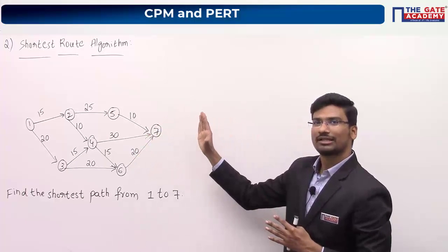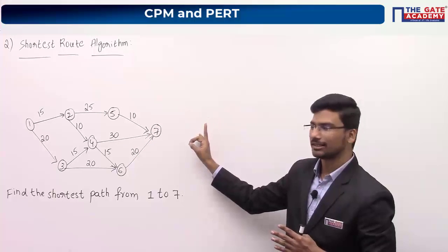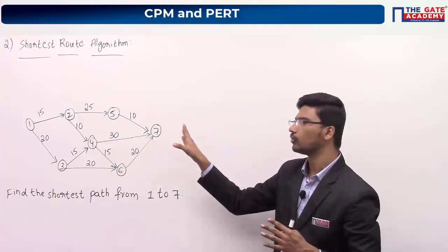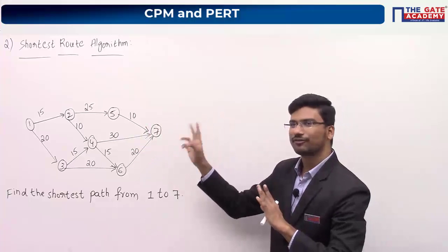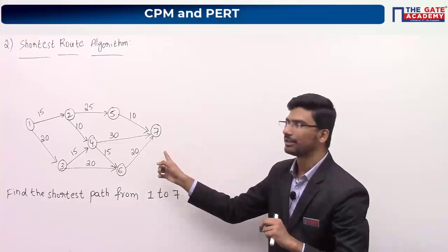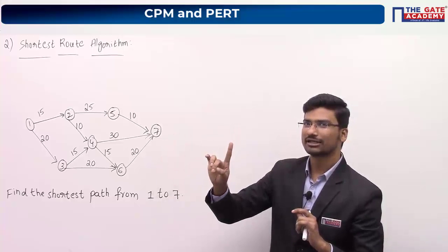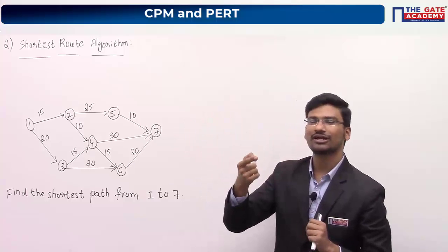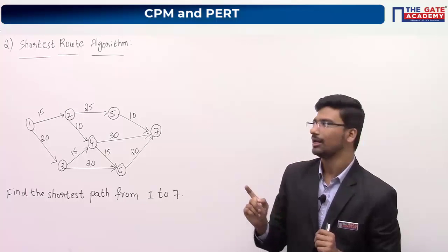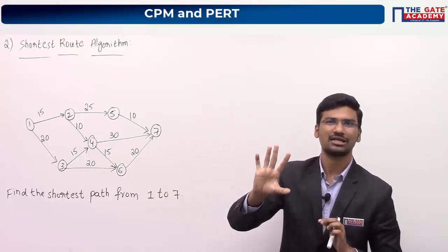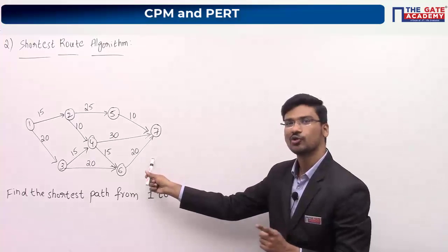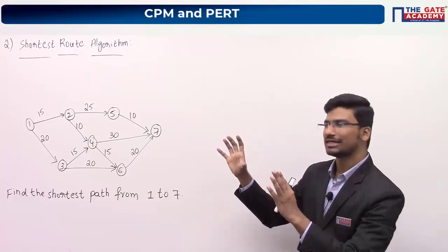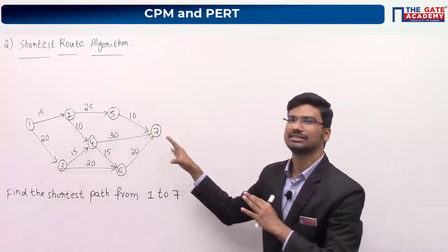Now for this shortest route algorithm, what is the question asked here? You have to find the shortest path from node number 1 to node number 7. Again observe the difference between the previous network diagram and this one. In the minimal spanning tree algorithm we saw a non-directional network diagram, okay? But in CPM and PERT we saw directional network diagrams. This is also a directional network diagram because arrow marks are given, okay? Now let us say all these 7 nodes are cities again, okay?